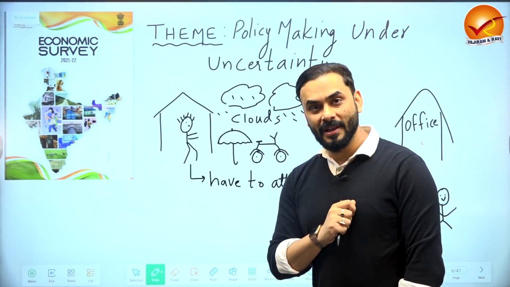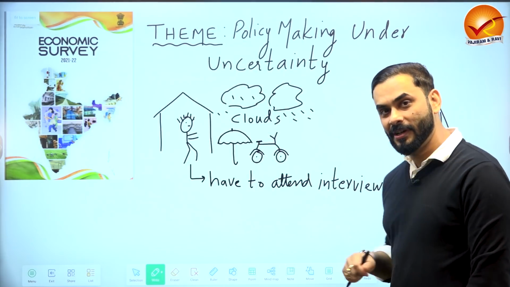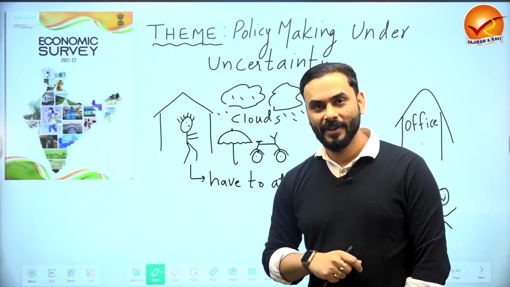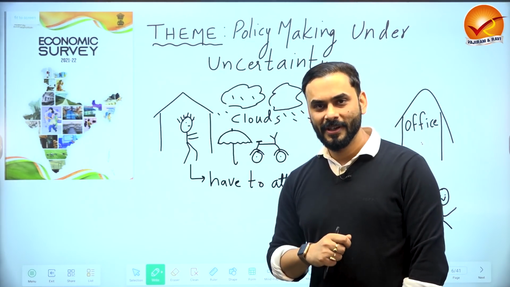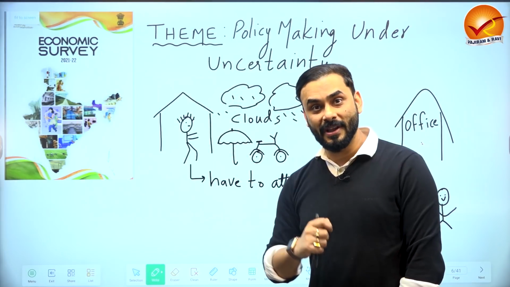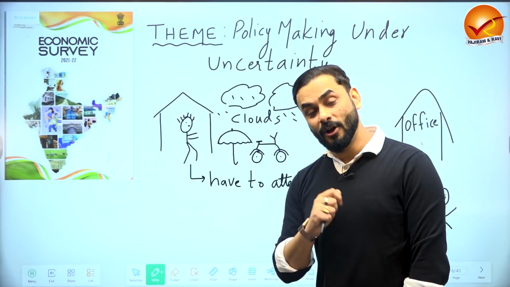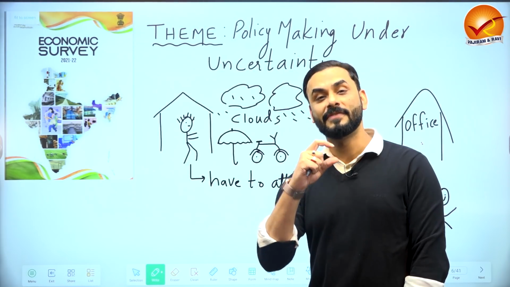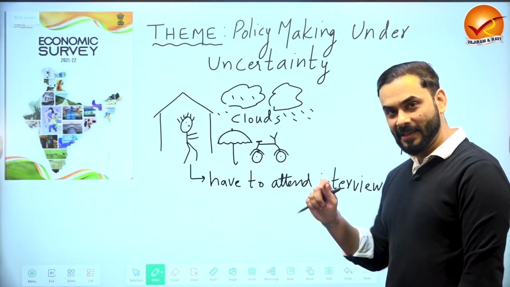Once you have the umbrella, then you take your bike and you start to move towards the interview center. So are you taking a risk because you are going out in the rain? Of course. Who knows when thunder will strike, when there will be heavy rainfall? You are taking the risk, but along with the risk, you have also taken a safety measure of protecting yourself using the umbrella. These are the things that you have done.